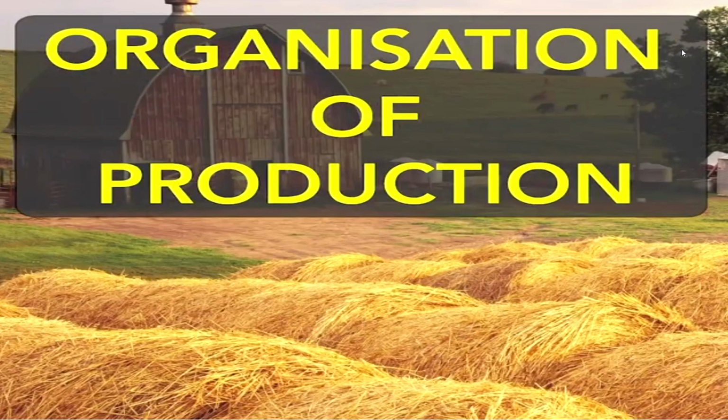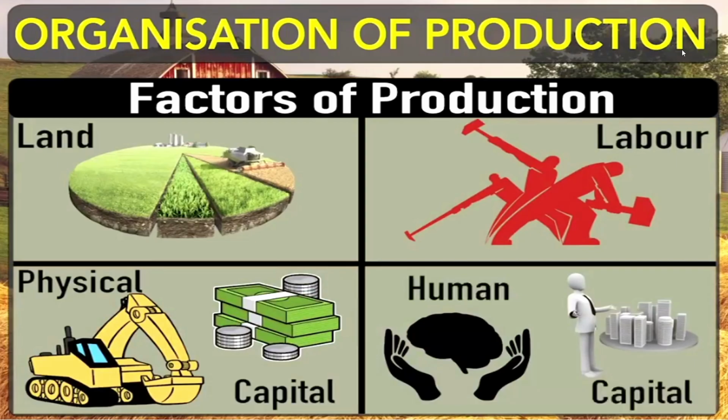So dear students, now we will talk about the organization of production. As you can see on your screen, some factors of production. The aim of production is to produce the goods and services that we want.